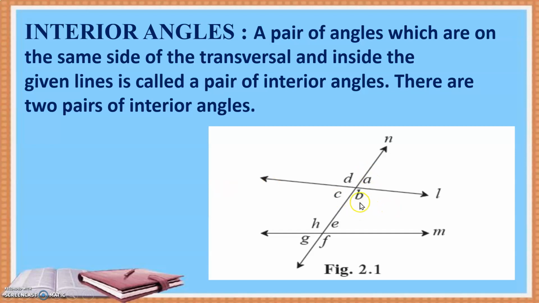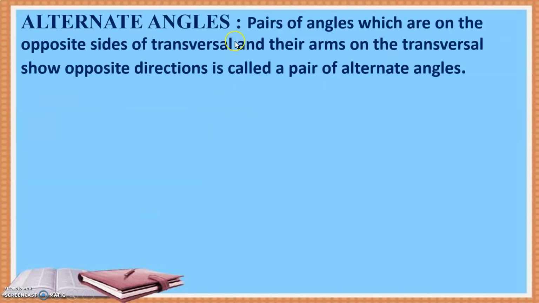That means it should be either on the right hand side or on the left hand side, same side, and inside the given lines, that means in between line L and M. See, they are on the same side. These both angles are towards the left and in between the lines. So such angles are called interior angles. There are 2 pairs because one pair you will get on the left hand side, the other pair you will get on the right hand side, angle B and angle E. Clear, students? We go to the next pair of angles, that is the alternate angles.